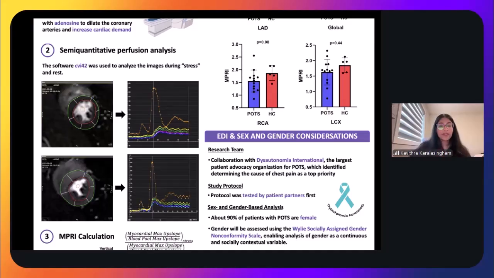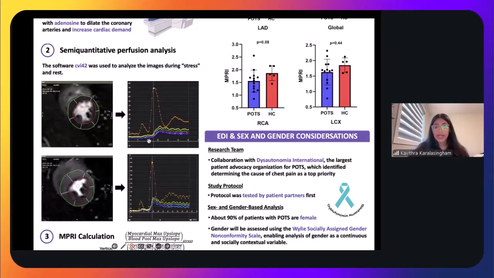So if we look to the right here, we see a series of different colored lines, and the different colored lines highlight different portions of the heart. And what we'd expect is during rest without any medication, we would expect a certain portion of the blood to go into the heart tissue, but when these patients are under the effect of the medication, we would expect a lot more blood to go into the heart tissue.